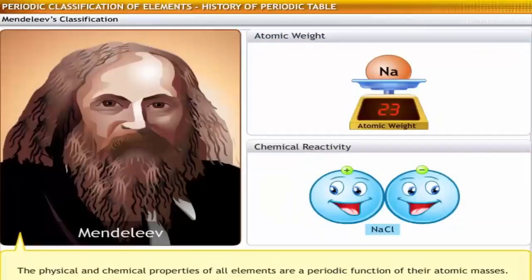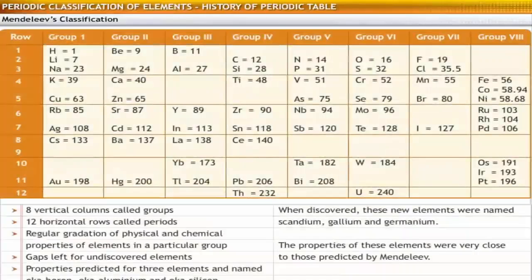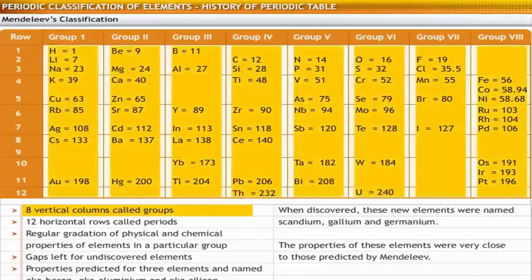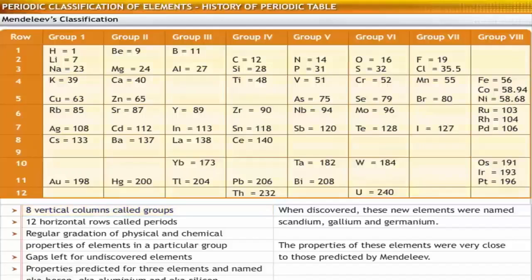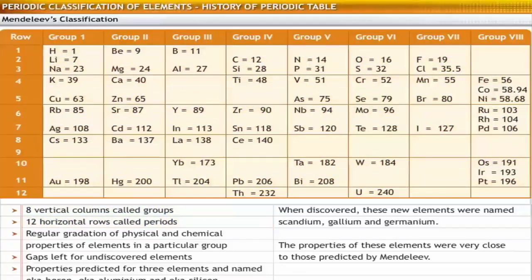Mendeleev's periodic law states that the physical and chemical properties of all elements are a periodic function of their atomic masses. Let's look at the features of Mendeleev's periodic table. The table had 8 vertical columns called groups and 12 horizontal rows called periods.